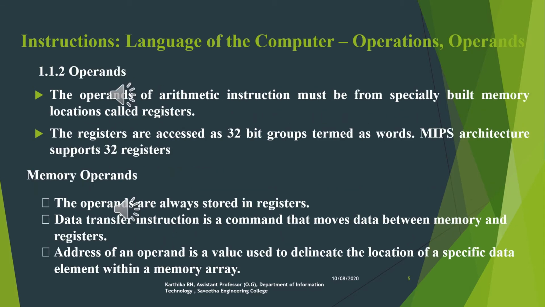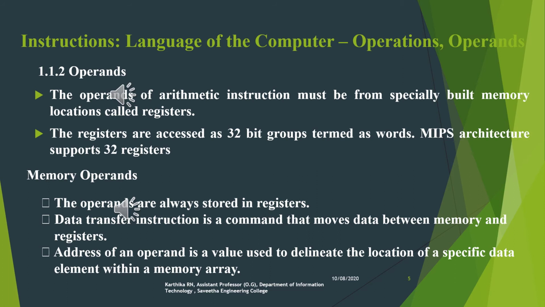Operands. The operands of arithmetic instructions must be from specially built memory locations called registers. The registers are accessed as 32-bit groups termed as words. The MIPS architecture supports 32 registers. There are two kinds of operands we have, that is memory operands and constant or immediate operands. In memory operands, we have several points. We'll discuss those points one by one.